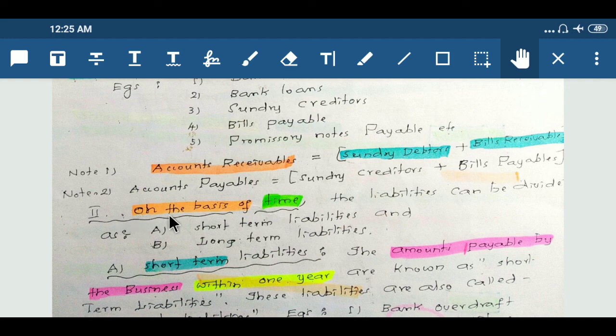Second classification, on the basis of time. On the basis of time, the liabilities can be divided into short-term liabilities and long-term liabilities.